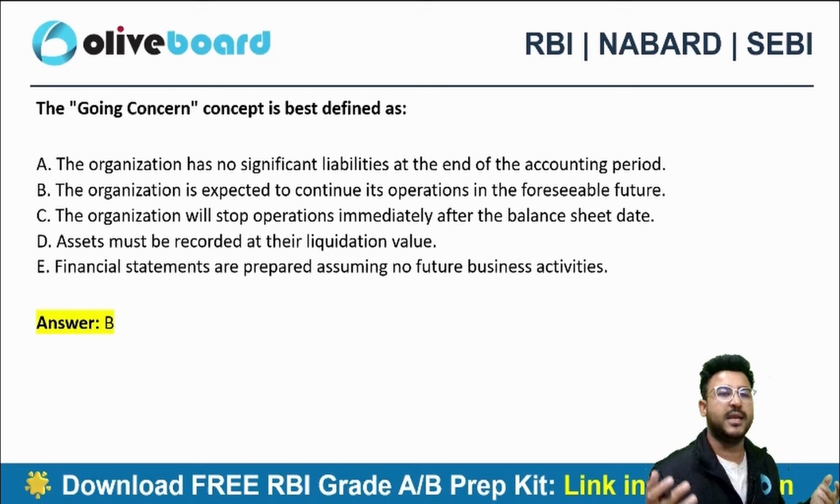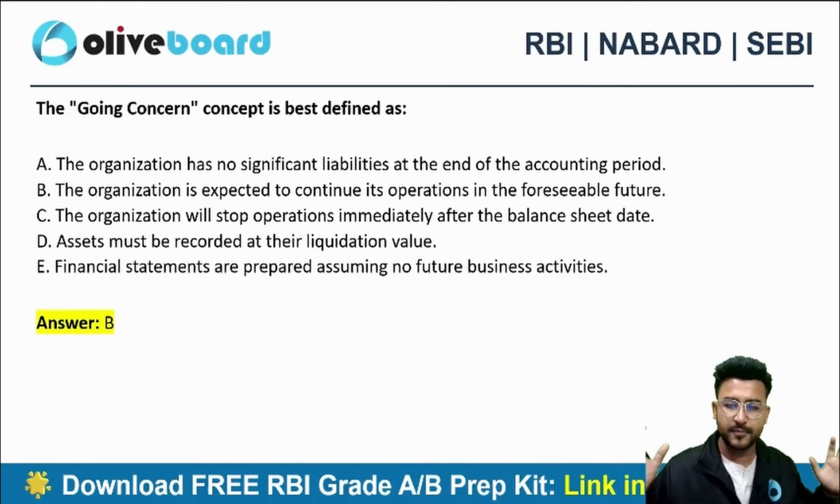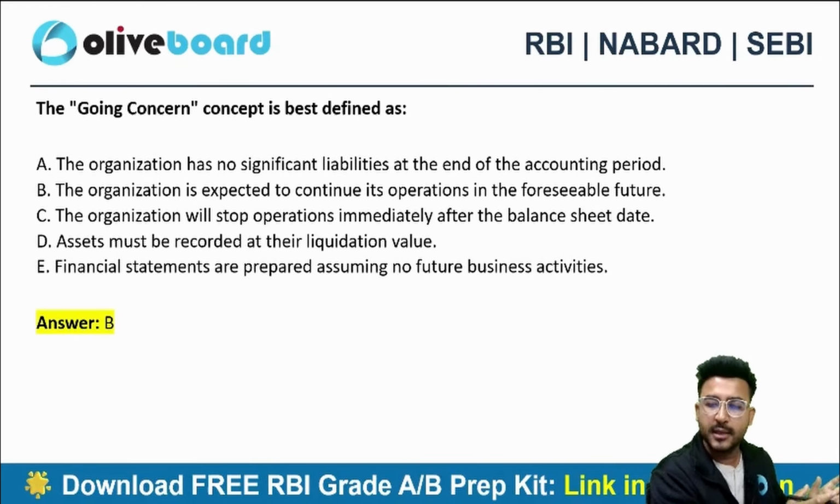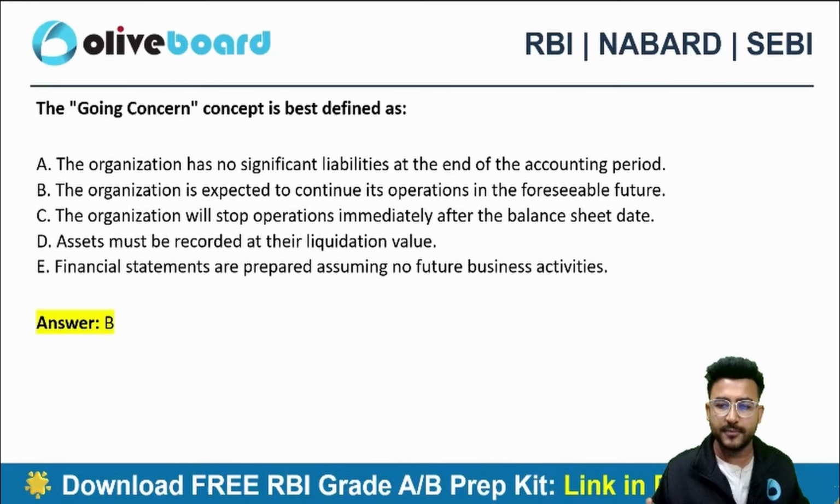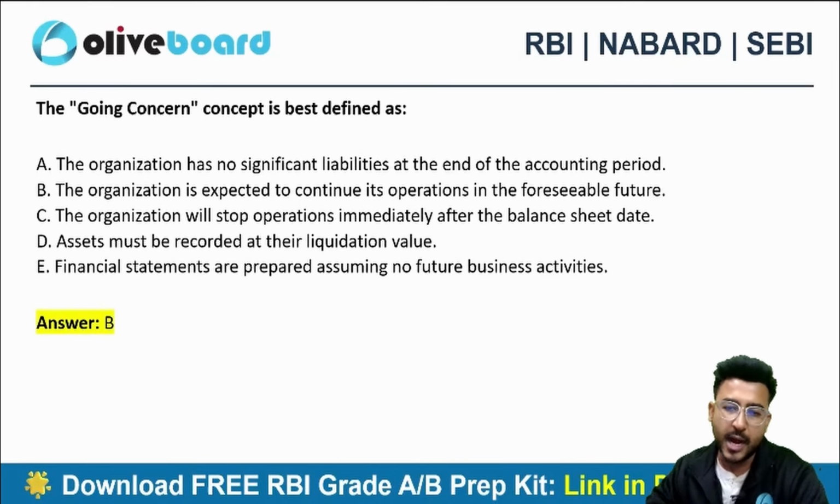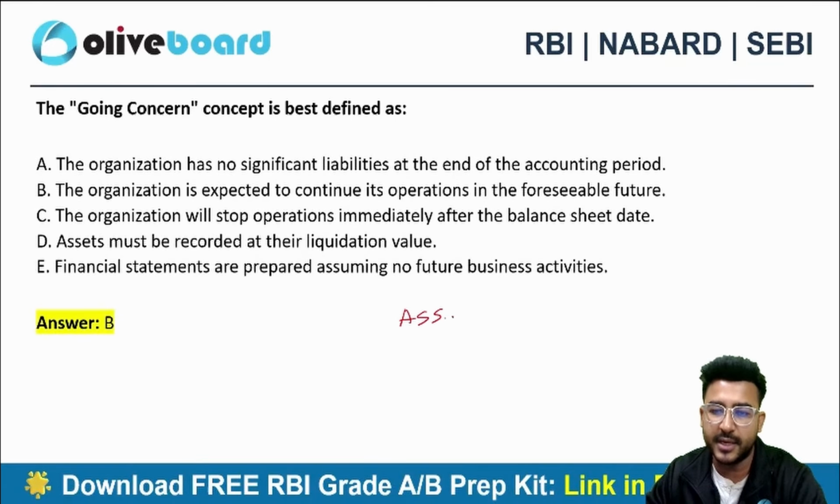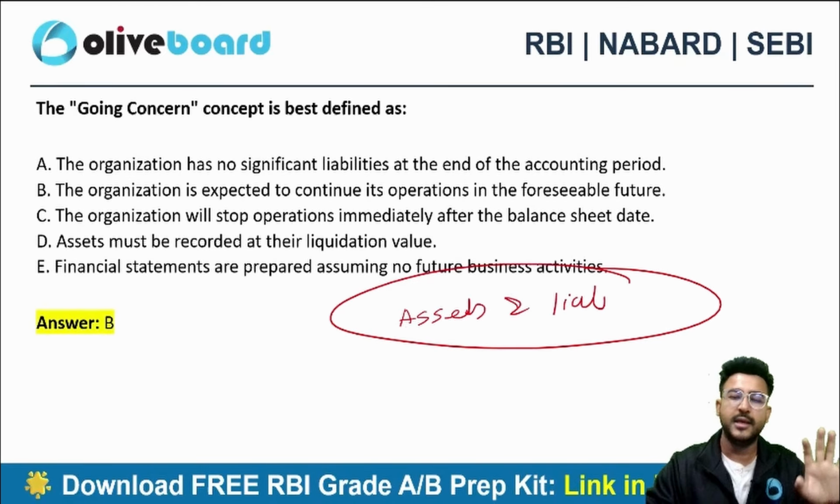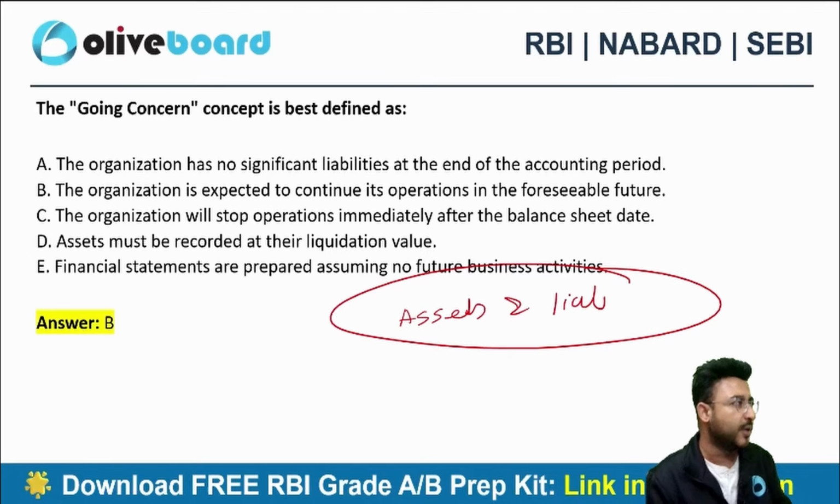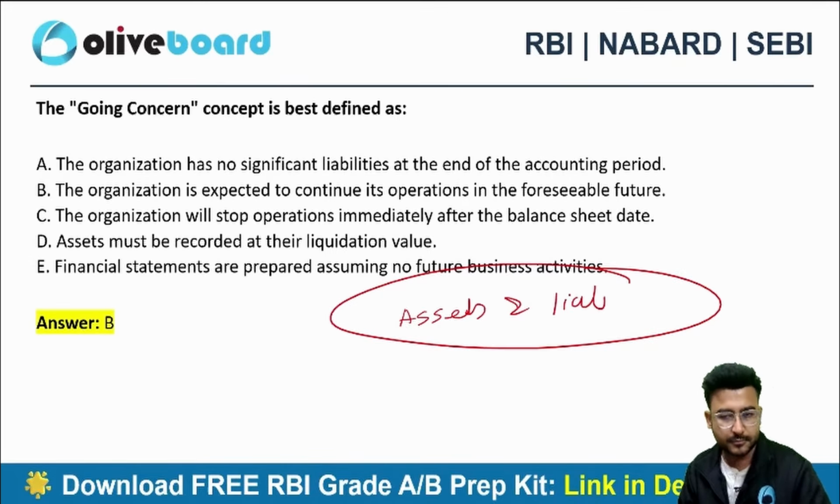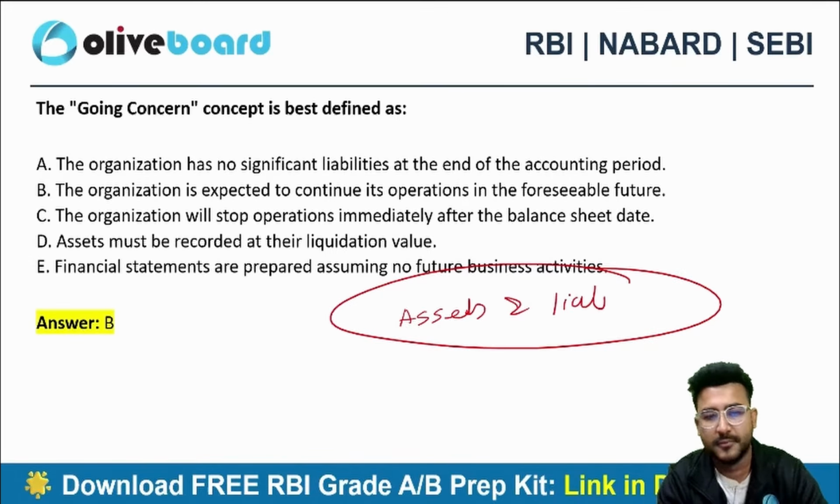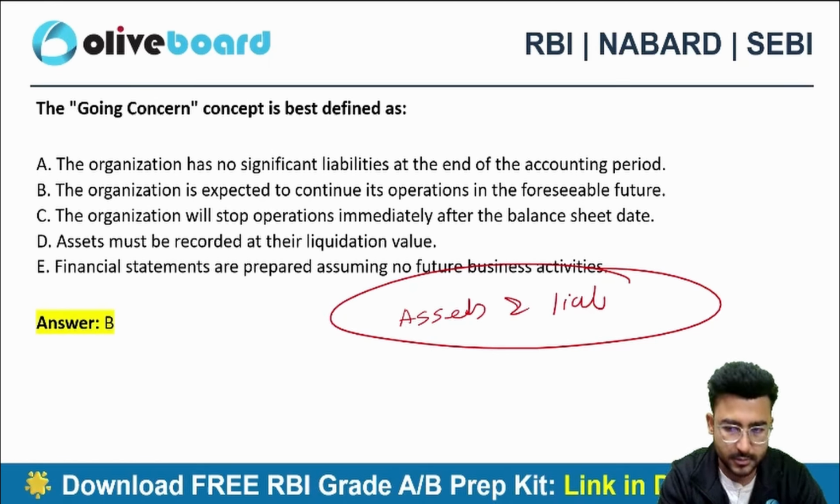So can you guys tell me, let's suppose I am no more a going concern. For example, I have a business. I am no more a going concern. What will happen in that case? How do I value my assets and liabilities? Can you guys tell me? How do I value my assets and liabilities if one day I come to know that I'm no more a going concern? What will happen in that case?